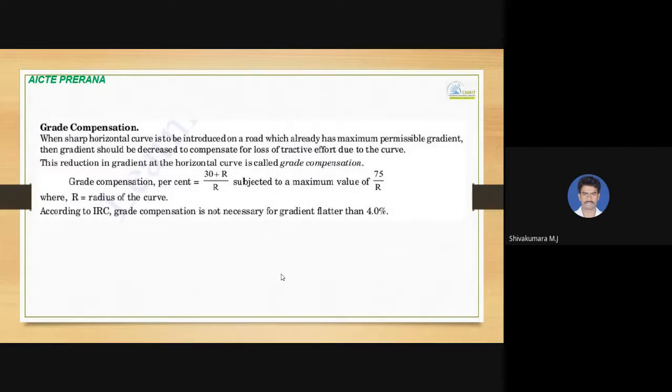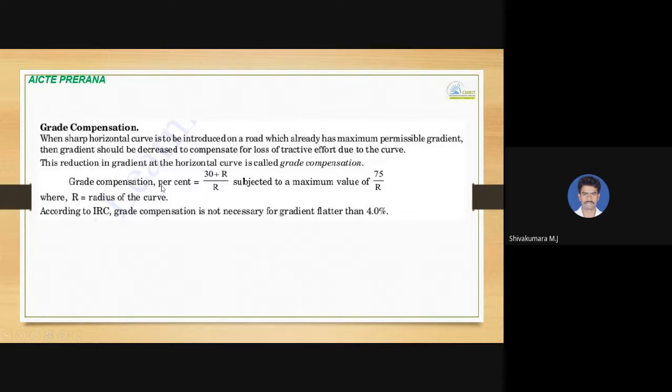And then grade compensation, when the vehicles travel on horizontal alignment as well as vertical gradient. So when a sharp horizontal curve is to be introduced on a road which already has the maximum permissible gradient, then the gradient should be decreased to compensate for loss of tractive effort due to the curve. This reduction in gradient at the horizontal curve is called grade compensation.